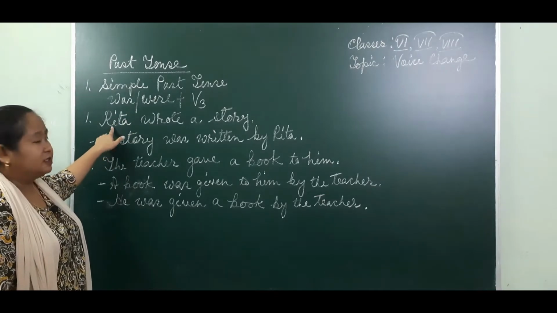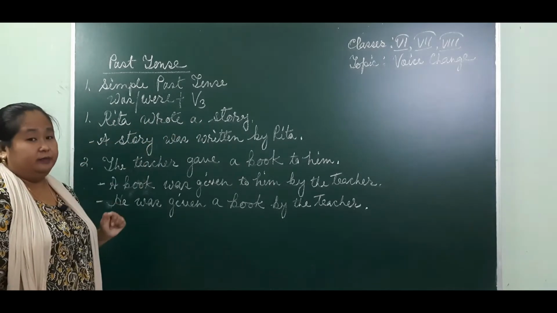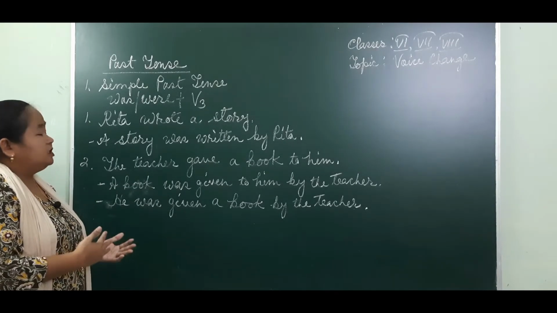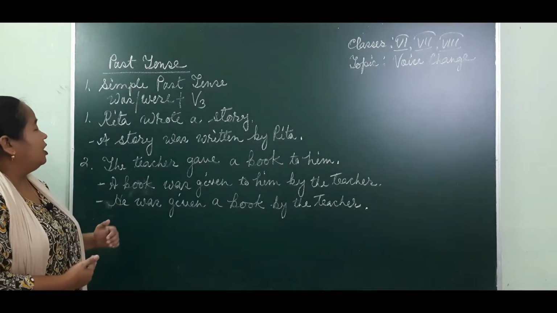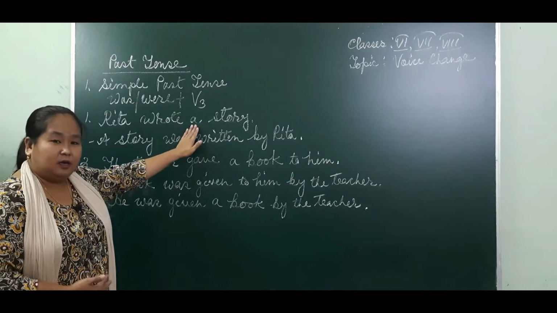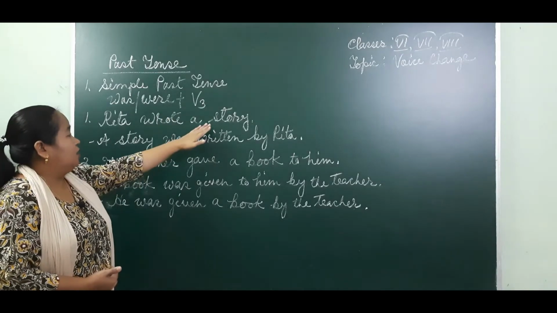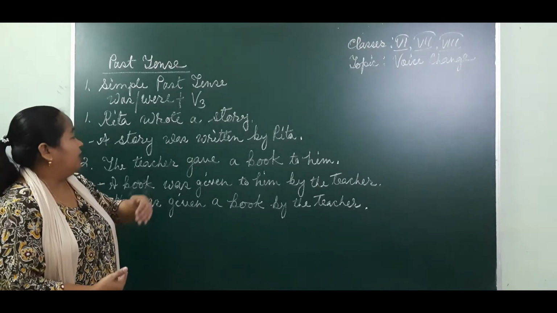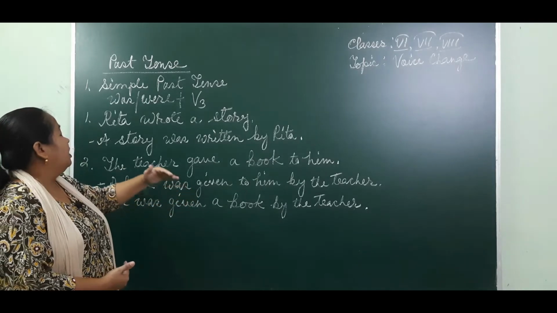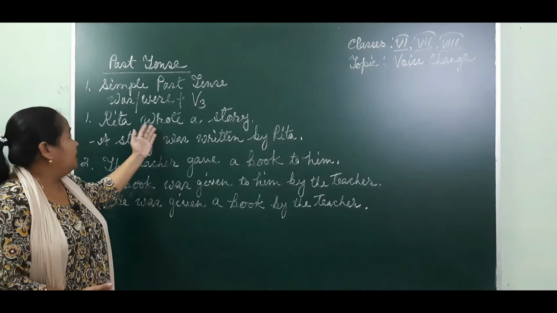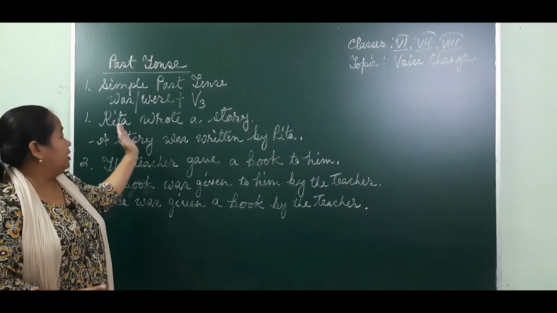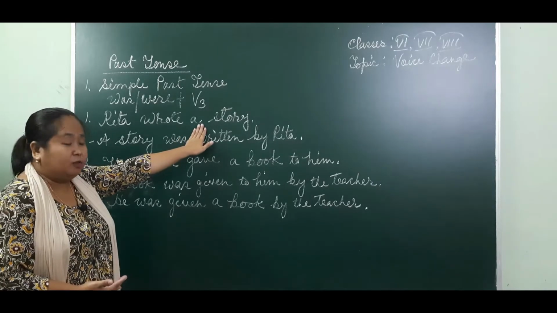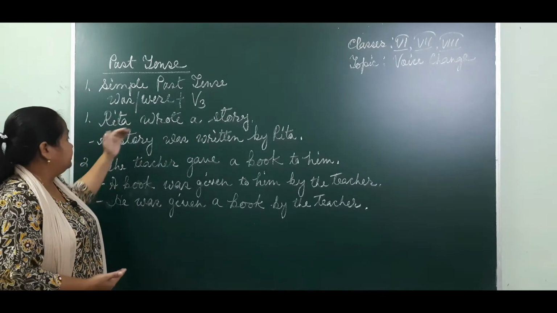So here is a sentence example, Rita wrote a story. In the previous video I already taught you to change into passive voice from active. First of all, we find out the object of the verb, all right, because the object will take the place of the subject in the active voice. So to find an object, we ask the question to the verb, what, right? Rita wrote a story. Okay, Rita wrote what? A story. All right, so a story, this is an object in the sentence,